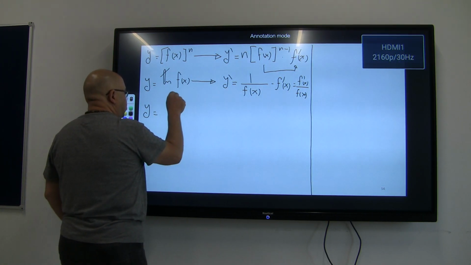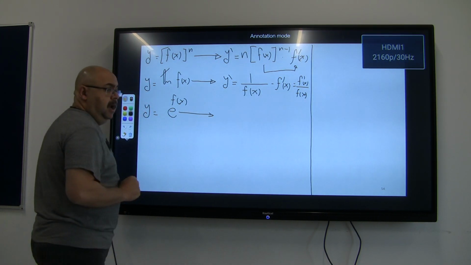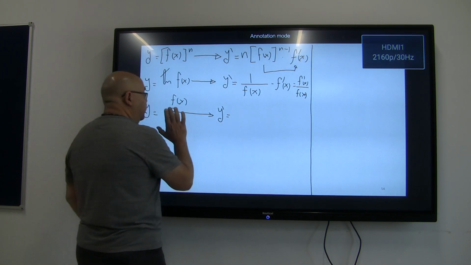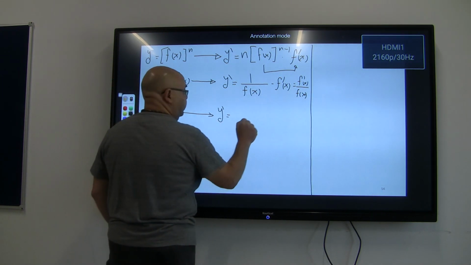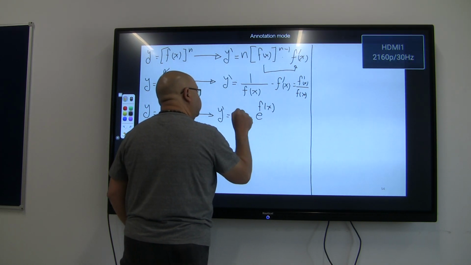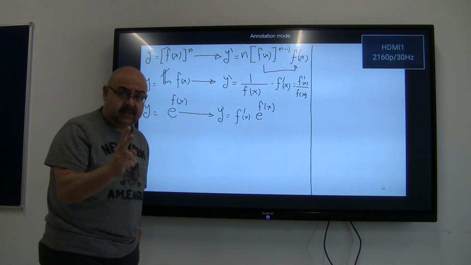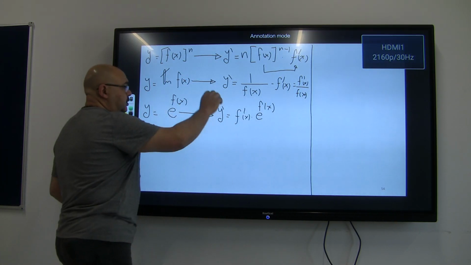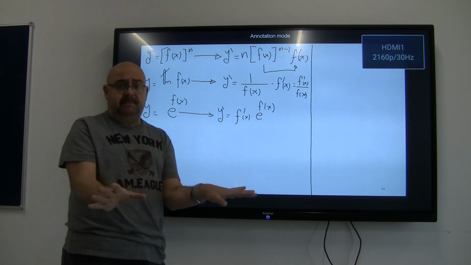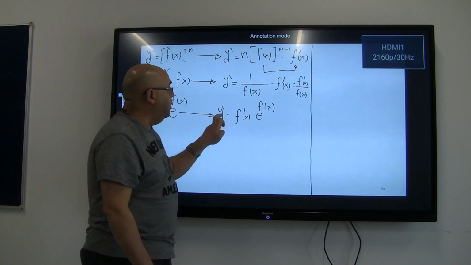If I have e to the power of f of x, the derivative is unique. It's going to be like this. y dash is going to equal to... this is an exponential function. So first of all, you will have to put it: e to the power of f of x times f dash x. So we do two things. First of all, just put e to the power of f of x as it is. Don't play with it. Just simply put it down. Times the derivative of the power.